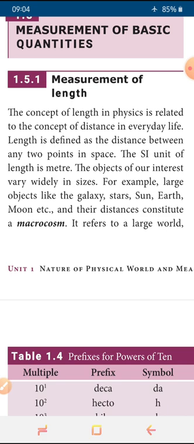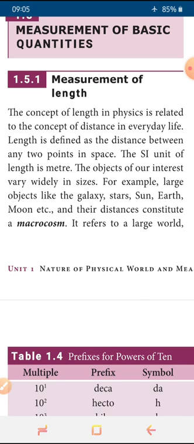In basic quantities, first we are discussing measurement of length. Length has many types. Generally in SI, for length we are using the unit meter. There is no doubt about that, you are clear. We have seen light travelling in vacuum, one part in 29 crore something. You discussed it in the last class, so that will be clear to everyone. So that length...